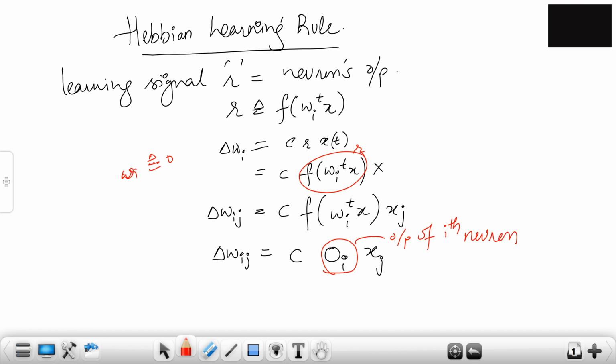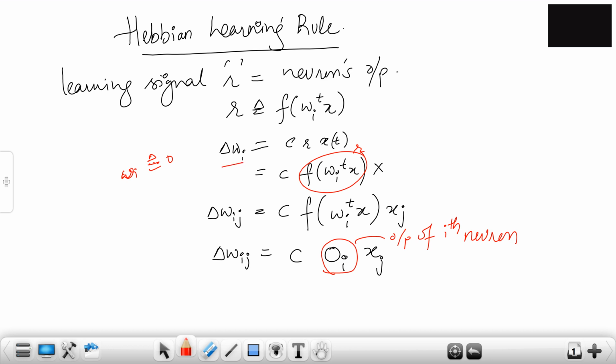So what is happening over here, if you look at the previous diagram, we don't have di, right? So r is the output directly. The output gets multiplied by c and x. So the multiplication will tell you, if the whole thing is positive, the weight will increase, and if the multiplication is negative, then the weight is decreasing.